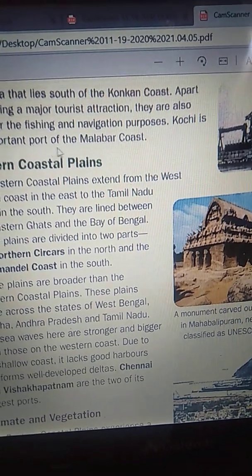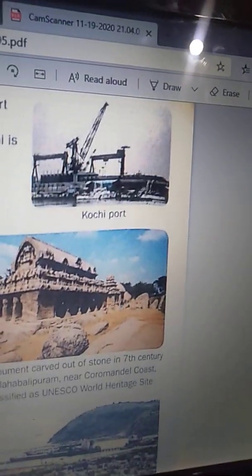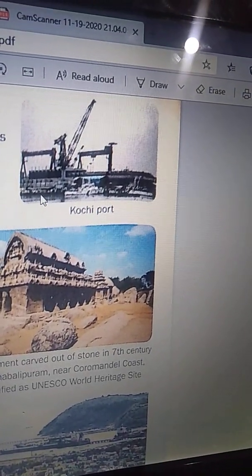Kochi is an important port of the Malabar coast. So this is Kochi port.